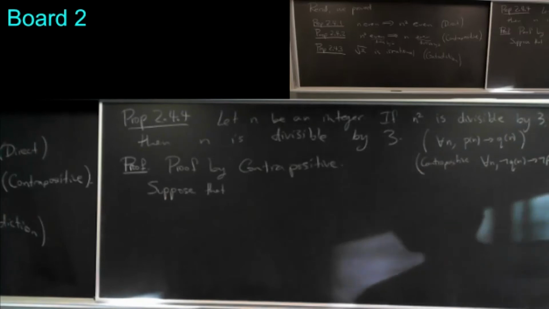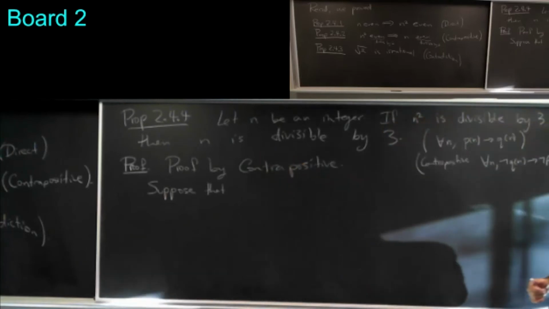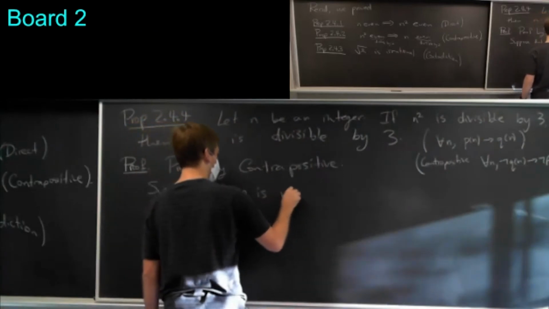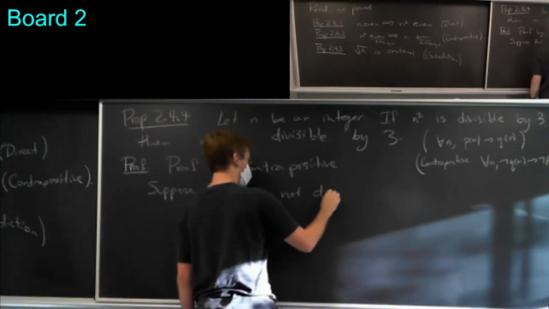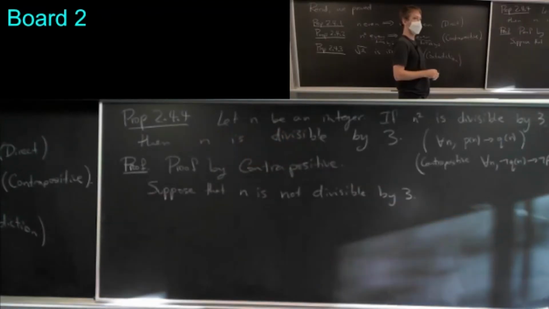So, exactly what was suggested, we should assume that n is not divisible by 3, and then derive that n squared is not divisible by 3. So suppose that n is not divisible by 3.